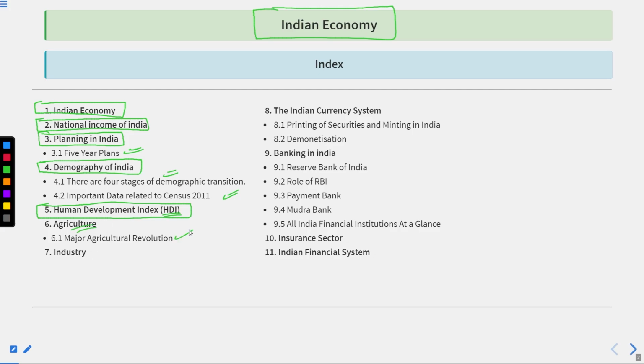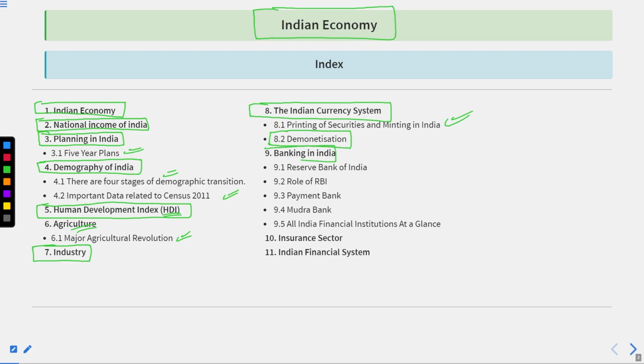Within agriculture, we will see the major agriculture revolutions. After this, we will have the discussion over the industry. Then we will discuss the Indian currency system. Within this, we will have a discussion over the printing of securities and minting in India regarding the currency. Thereafter, we will discuss demonetization.